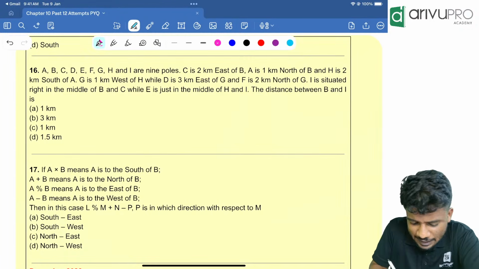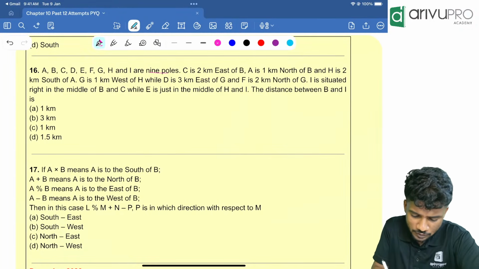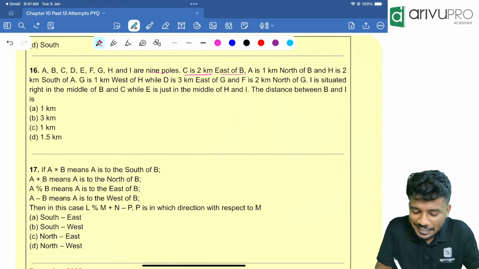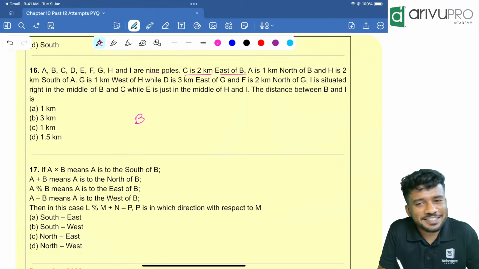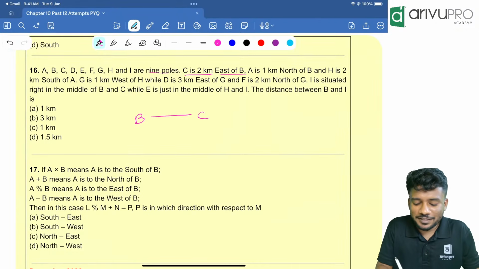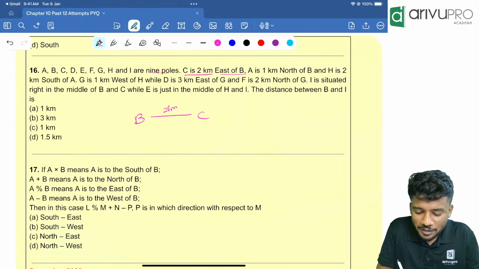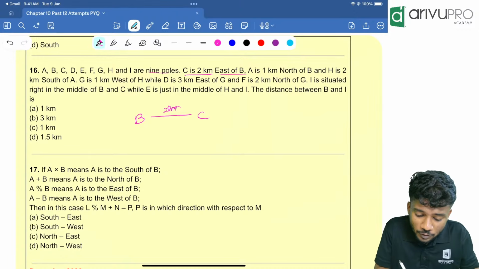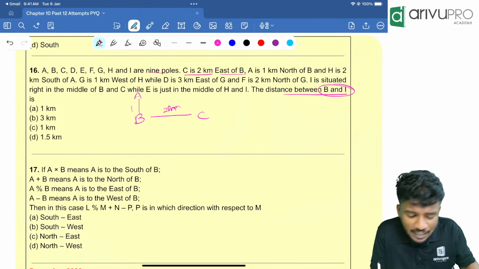A, B, C, D, E, F, G, H and I are 9 poles. C is 2 kilometers east of B. So who is the reference person? B is the reference person. C is 2 kilometers east of B. So how much is the distance between them? 2 kilometers. Then people, A is 1 kilometer north of B. We will read the last line. Distance between B and I is the question.